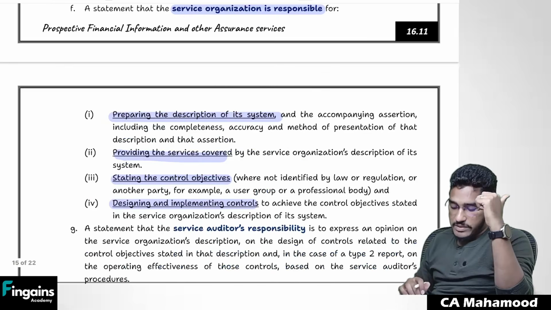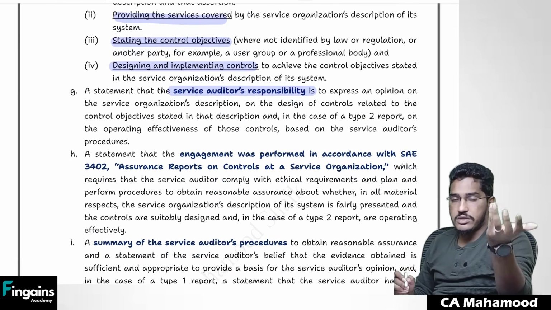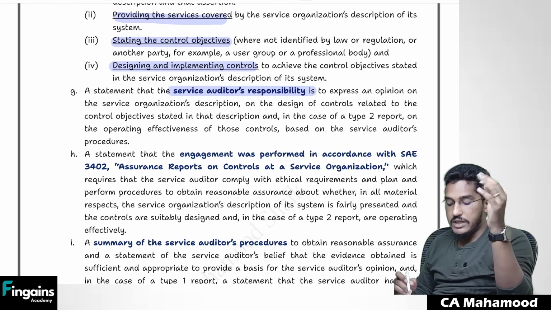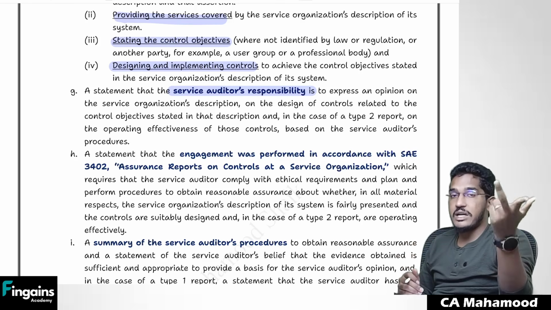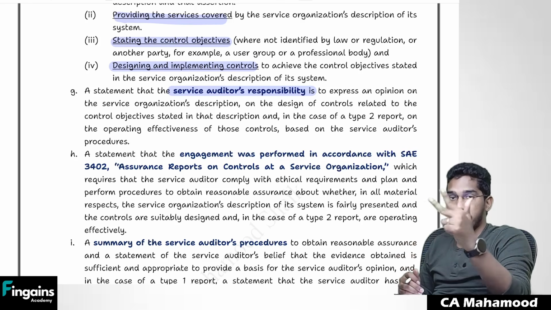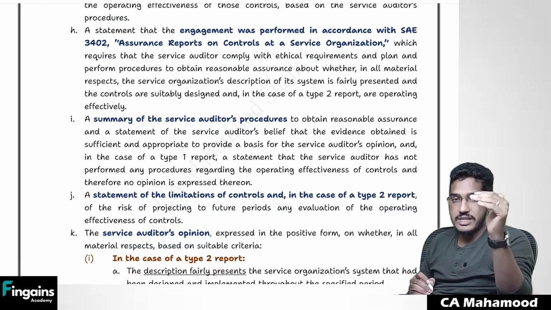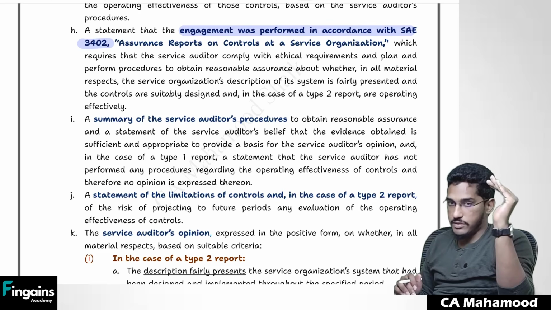So after you have explained the management responsibility, then you have to add one responsibility regarding yours also. You have to say that your responsibility is to express an opinion regarding the description, regarding design, regarding implementation, and in the case of a type 2 report, regarding operating effectiveness. Then you add a line that you are doing this engagement not as per your wishes, you are doing the engagement in accordance with the requirements of SAE 3402.